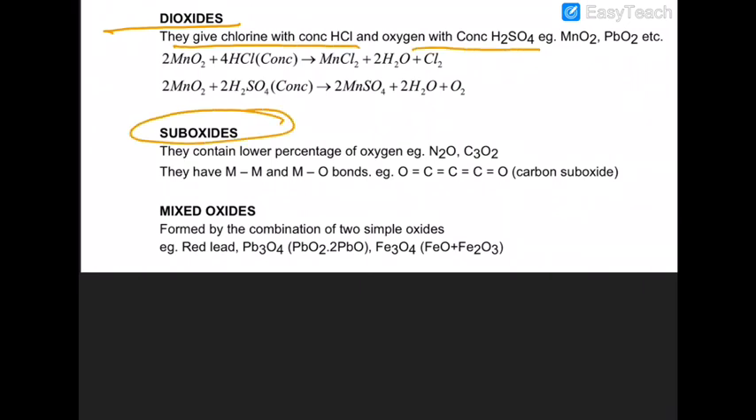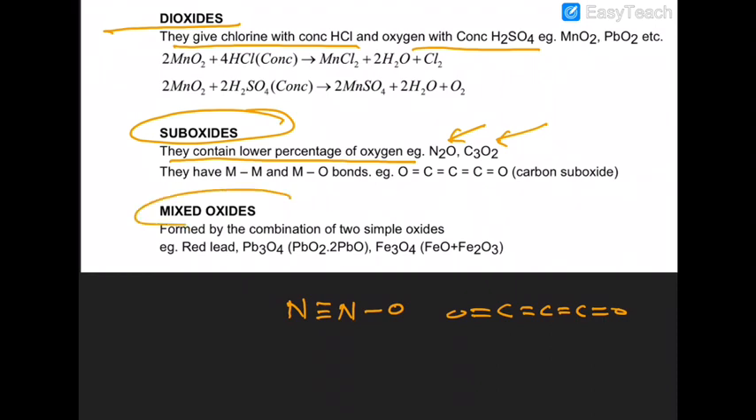Then you have suboxides. They contain a lower percentage of oxygen, like N2O and C3O2. These are examples of suboxides. Similarly, carbon suboxide is like that.